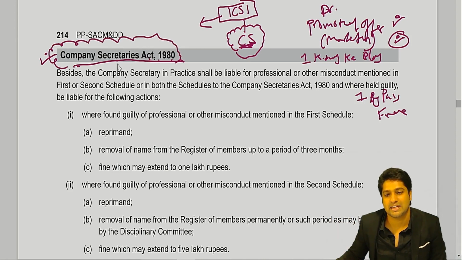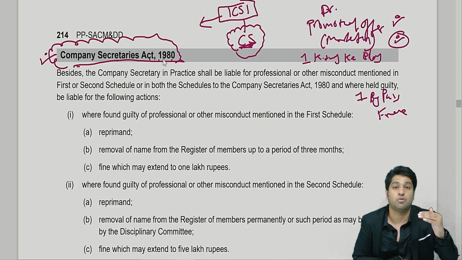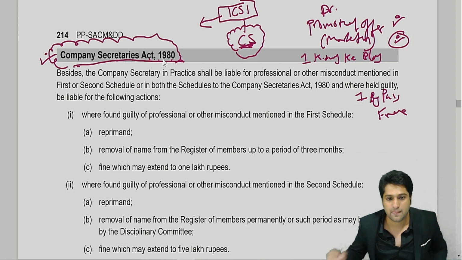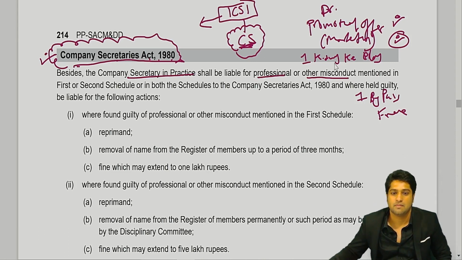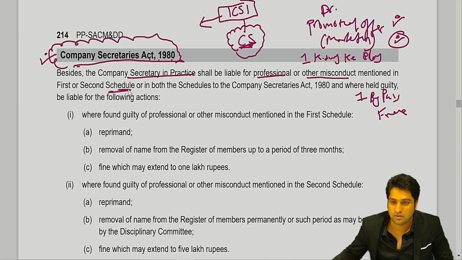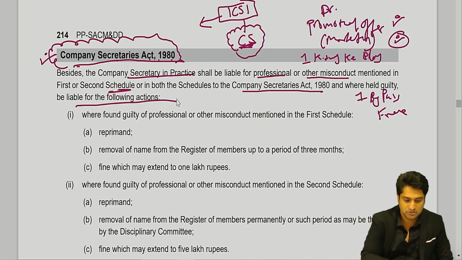So the Company Secretaries Act 1980 gives you certain professional standards to be followed. Besides, company secretaries in practice shall also be liable for professional and other misconducts mentioned in the schedule of the Company Secretaries Act 1980, where held guilty, they can be liable for the following actions.